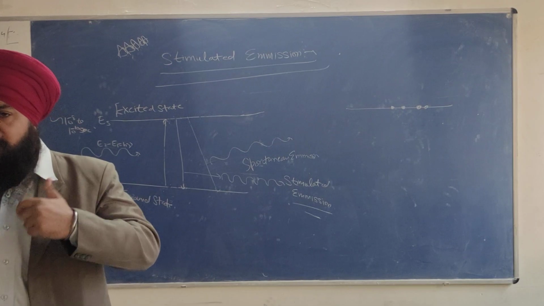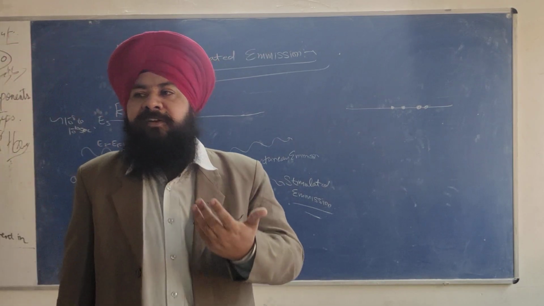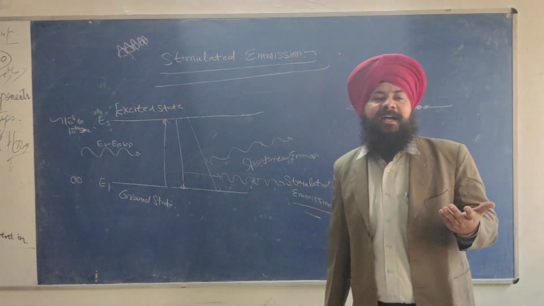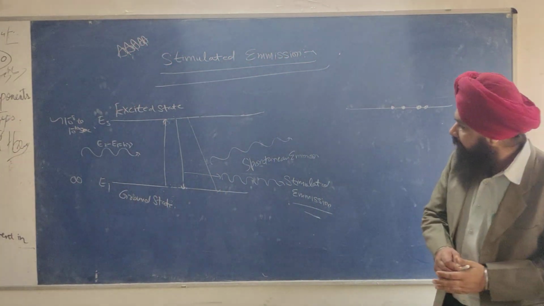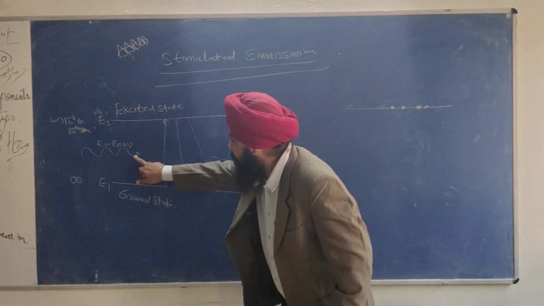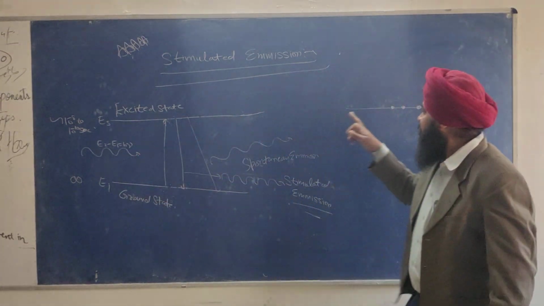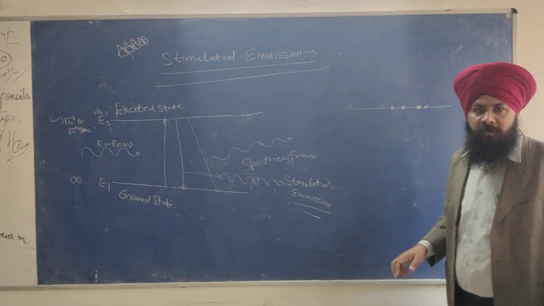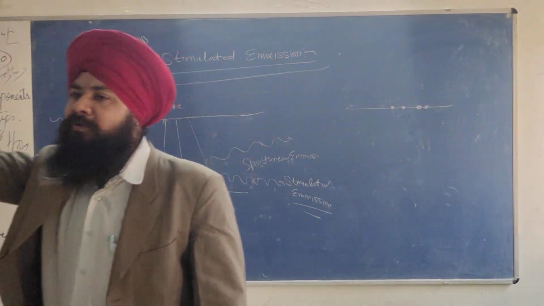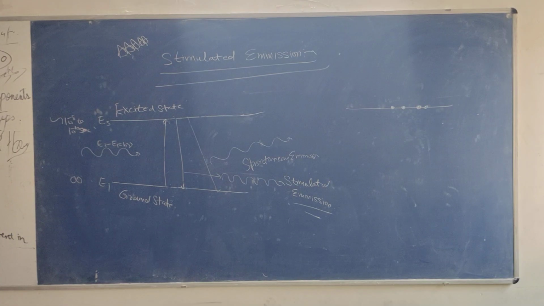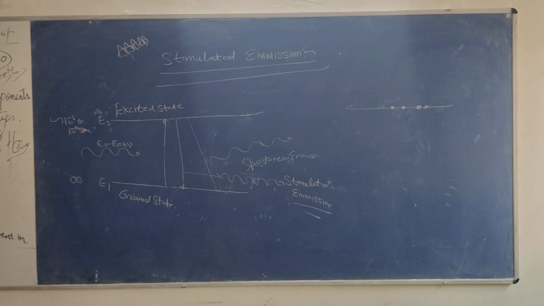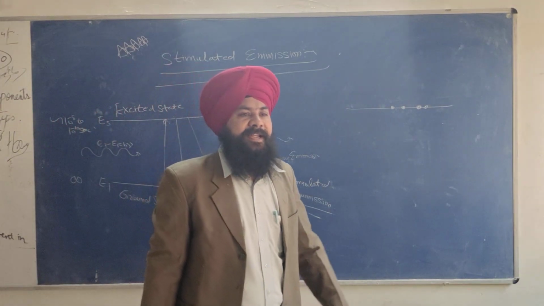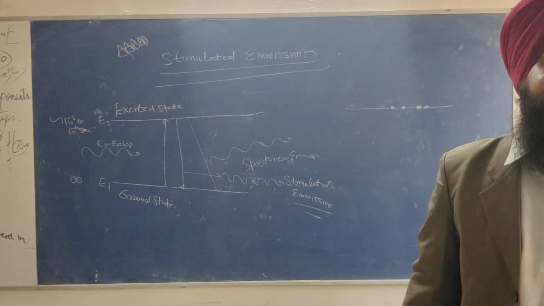Watching the movie for the first person is a spontaneous phenomenon, and for the second person it is a stimulated phenomenon. Similarly, this band gap energy photon stimulates the atom to de-excite from the higher energy level to the lower energy level. When it stimulates, emission will be there, and that emission is called stimulated emission.